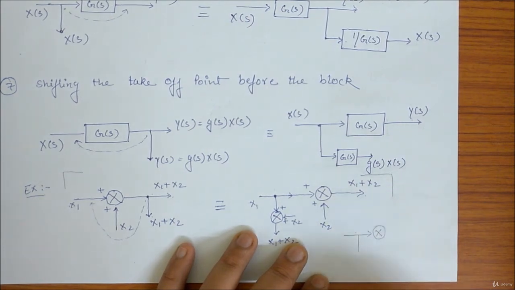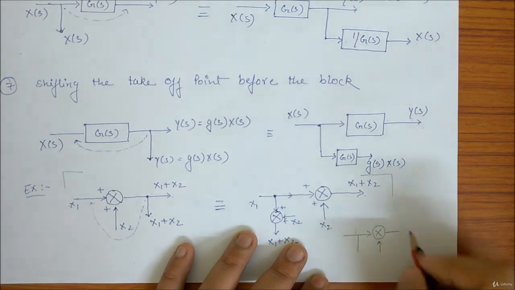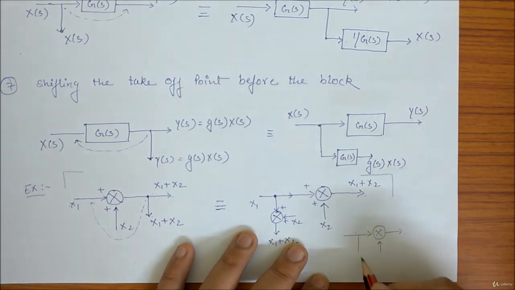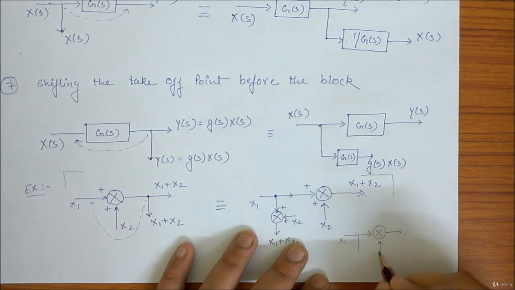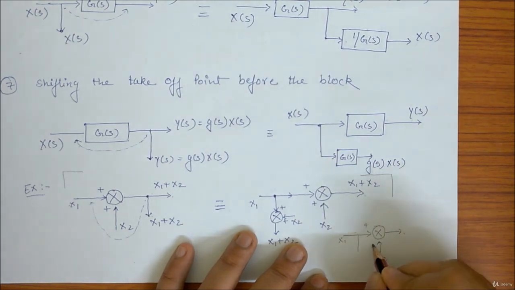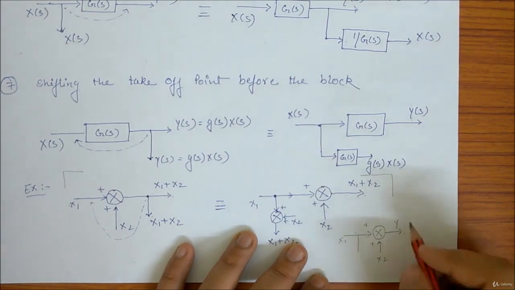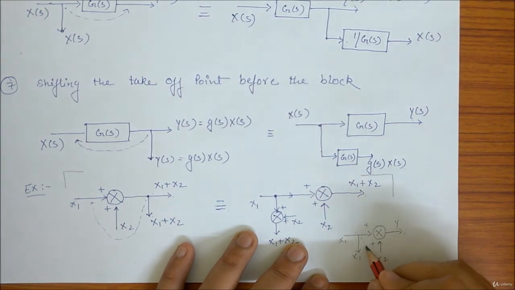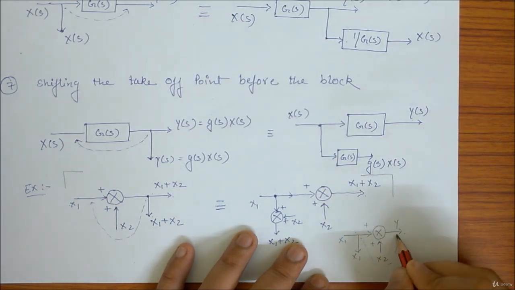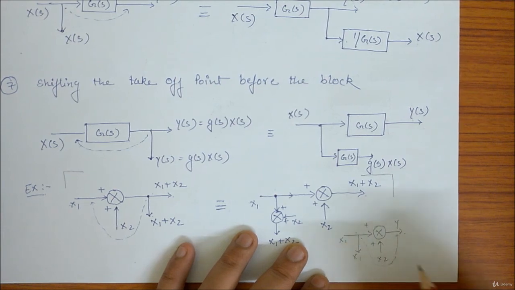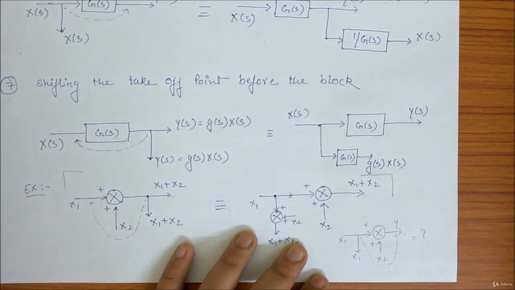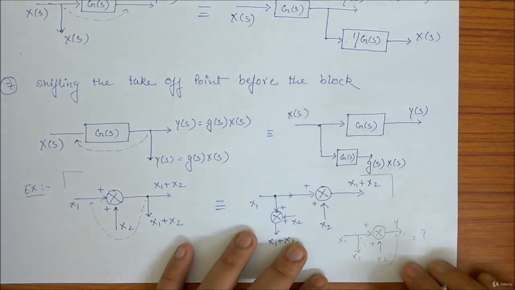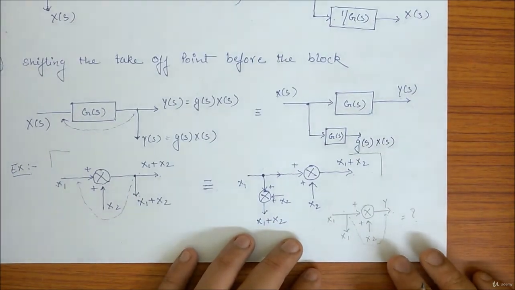You have a takeoff point like this and you have an output like this, x1, x2, y. Let's say output. This is my x1. If I take this value to here, this takeoff point, what will be my answer? So you can try it out, if you are sure of.